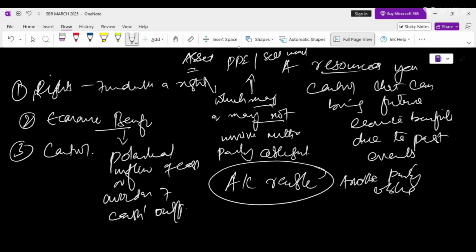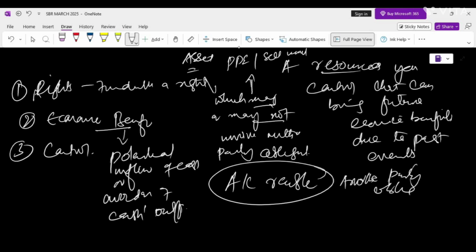While acquiring rights often involves payments, such as purchasing inventory, not all payments result in assets. You have to make sure of that. Some are expenses, for example your maintenance cost. Conversely, an asset can be acquired without payment, such as through a government grant. Even if the likelihood of economic benefit is low, a right can still qualify as an asset, and we'll discuss this later when we talk about recognition and measurement in financial statements. There you will understand this in more detail.